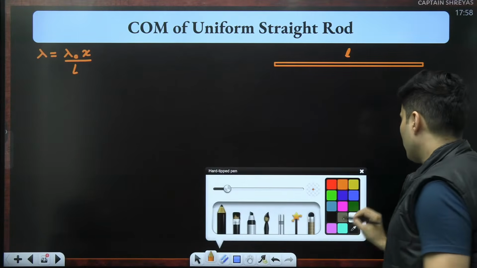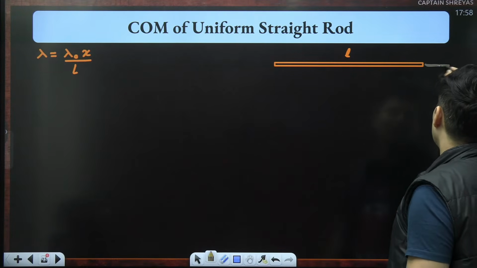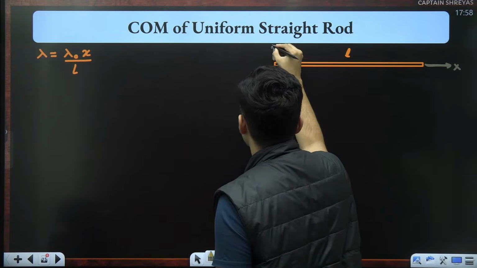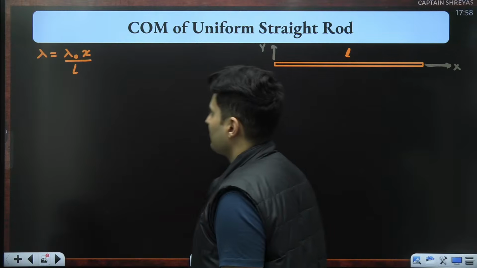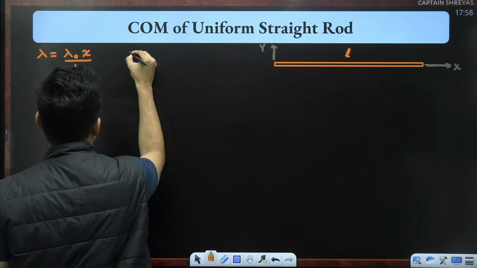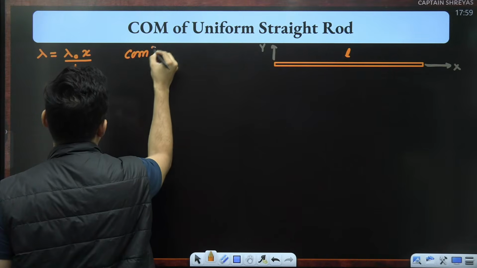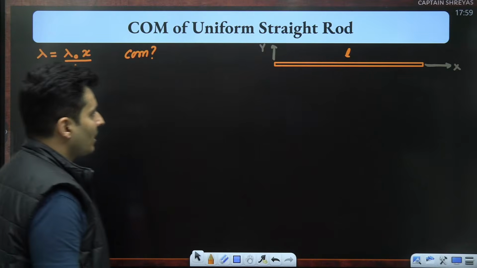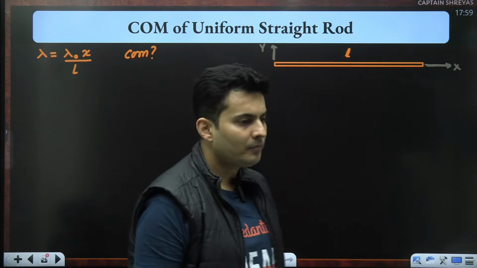So they have told you, listen, this is the x coordinate, this is the origin, this is your y-axis. So lambda is given to be this. The question is, find the location of the center of mass. Where is the center of mass? That is what they have asked. Let's try to do this problem.